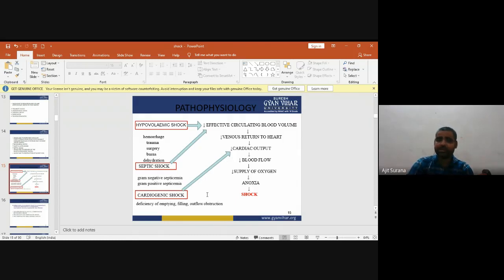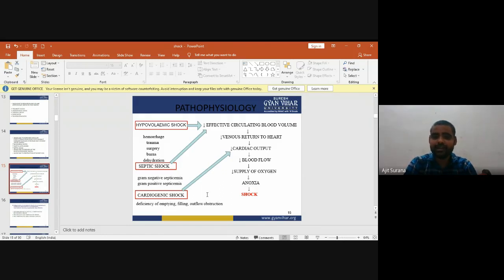Now, pathophysiology of shock. There are three types of shock. First is hypovolemic shock. Hypovolemic shock comes due to conditions like hemorrhage, trauma, surgery, burns, or dehydration, which cause decreased effective circulatory blood volume.